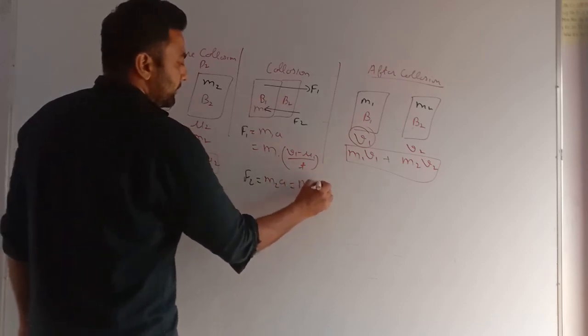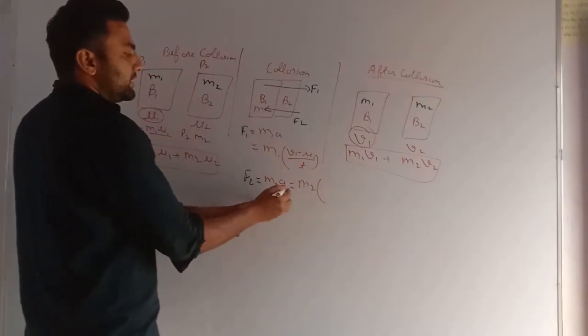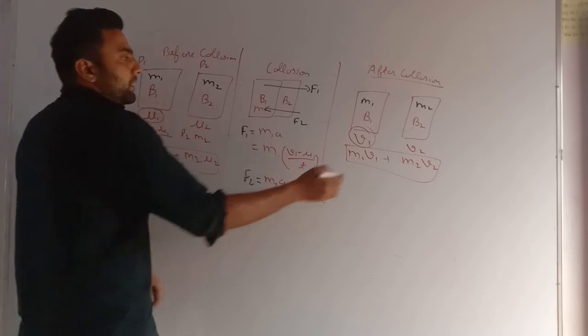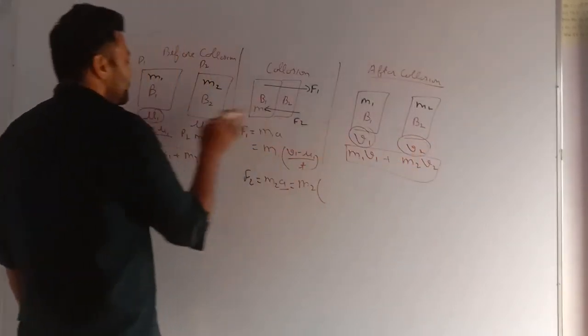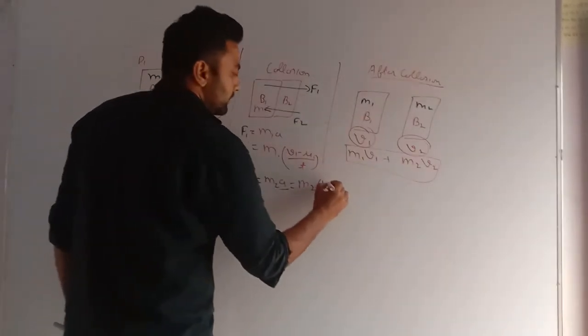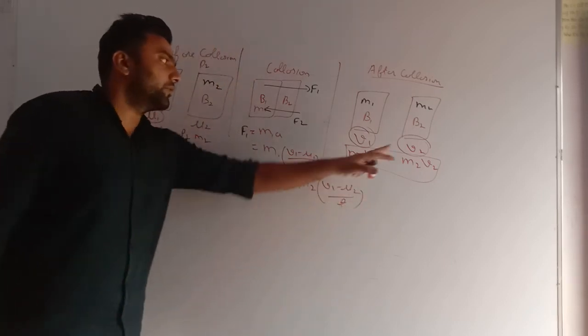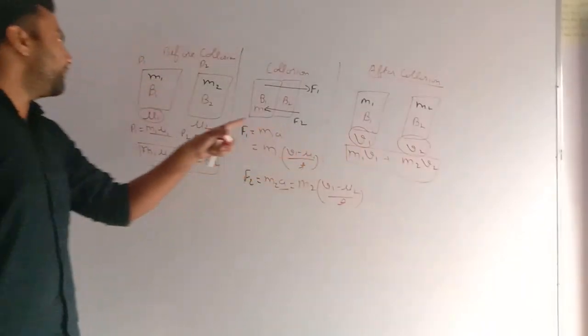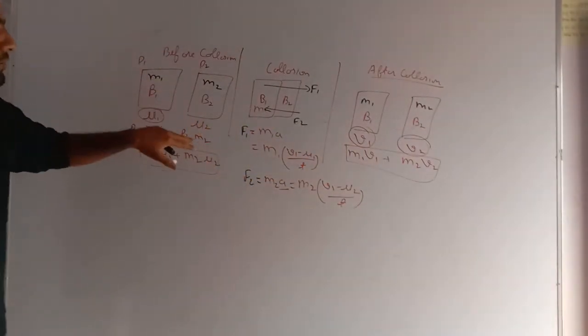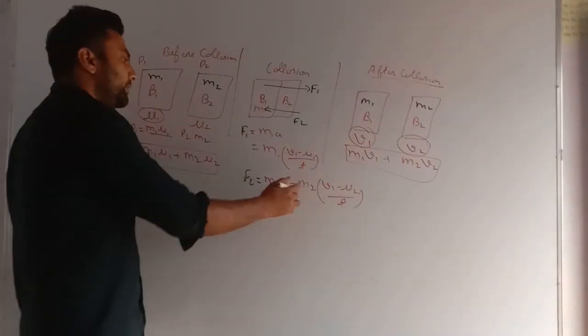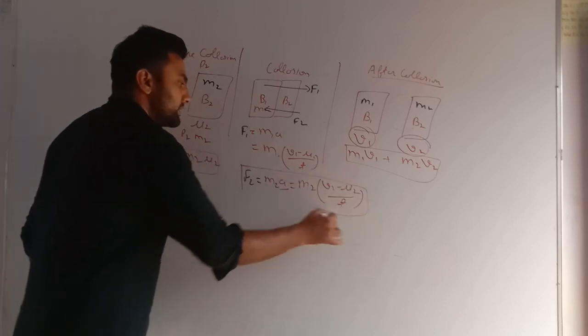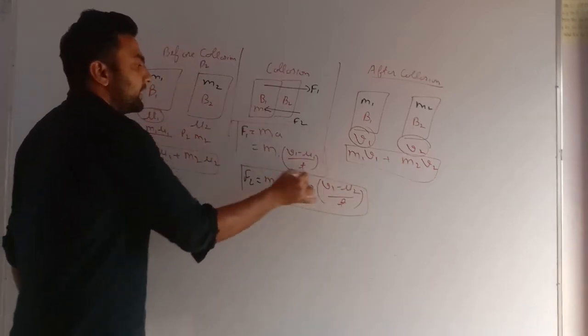That is m2 into what is acceleration? Acceleration is change in velocity upon time. What is change in velocity? V2 minus u2, upon t. After collision, the velocity is v2. Before collision, it was u2. This is only the change upon t. So these two forces, action and reaction, are here.